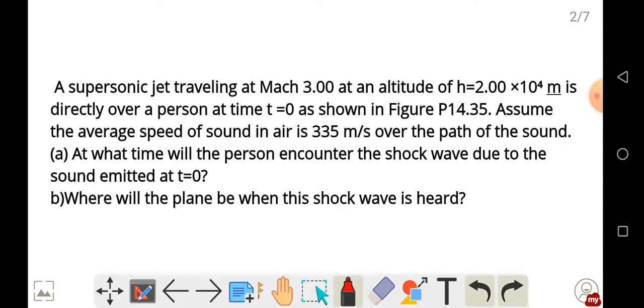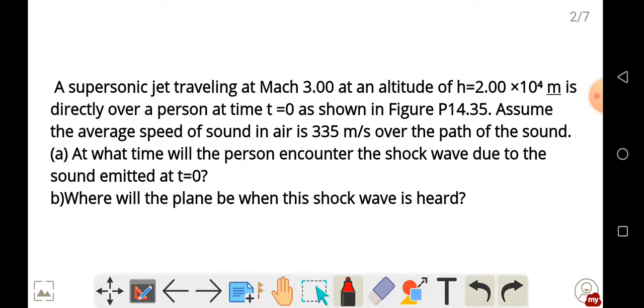A. At what time will the person encounter the shock wave due to the sound emitted at time t equals 0? Then B. Where will the plane be when this shock wave is heard?